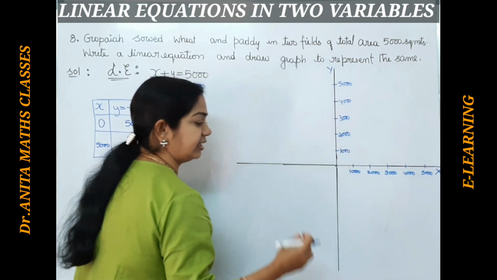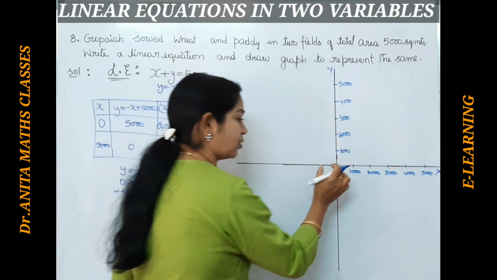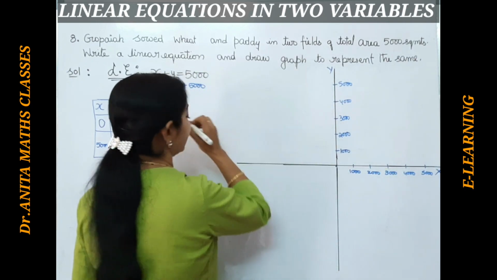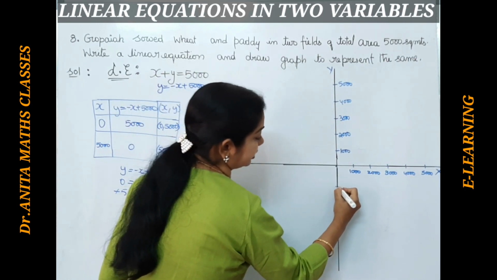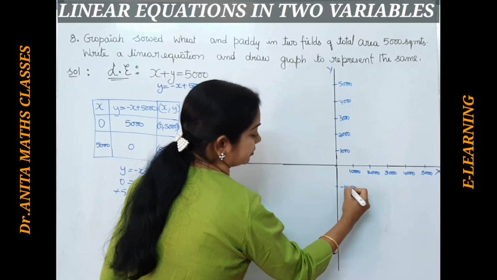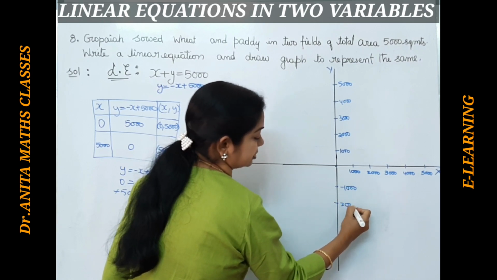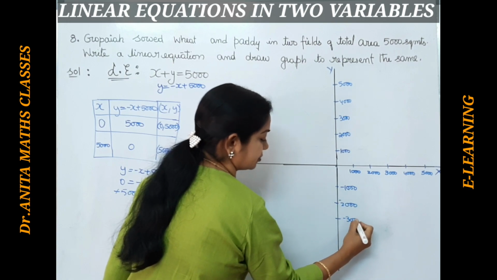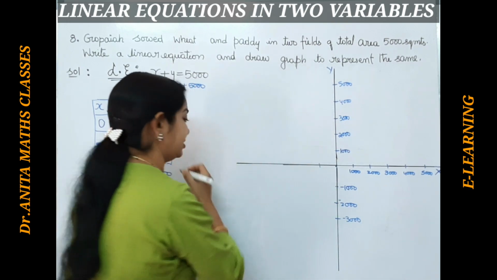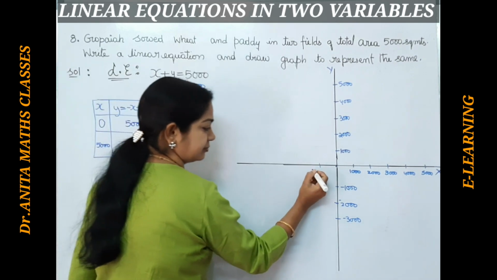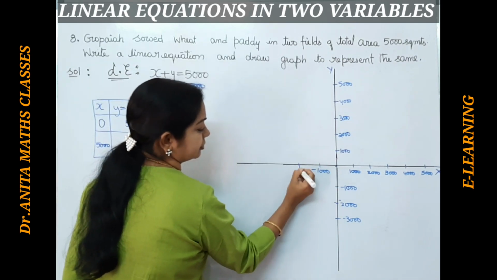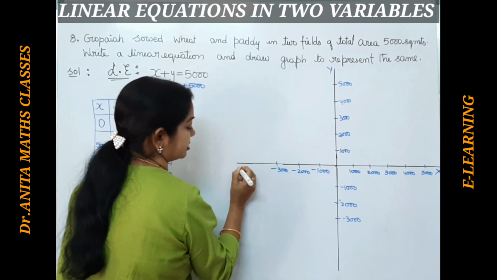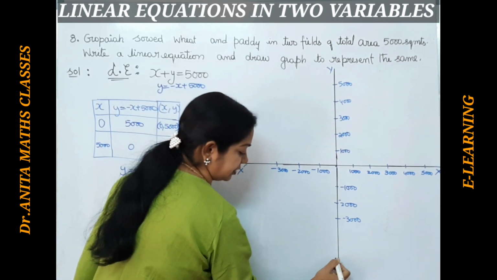So each centimeter, that is each block of the graph, is 1000 units, because we have 5000. In a similar way here also minus 2000, minus 3000, and so on. We don't have negative values here, so I'm writing just a few. This is the negative x-axis, this is the negative y-axis.